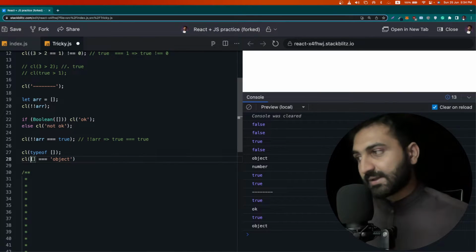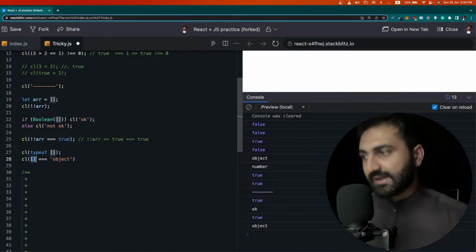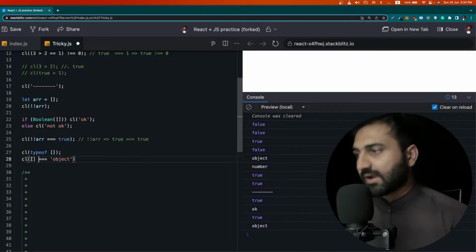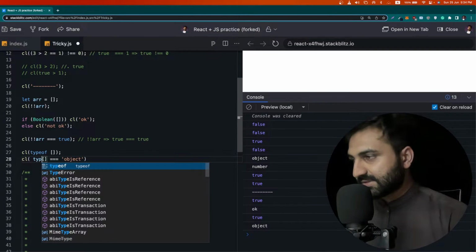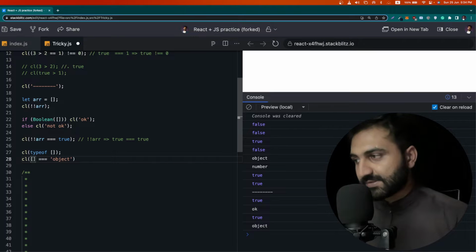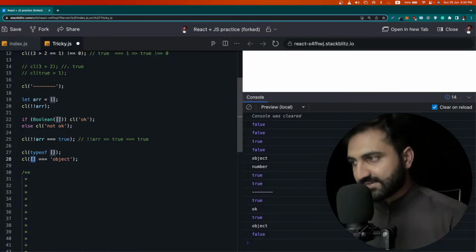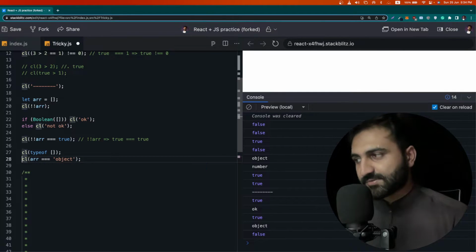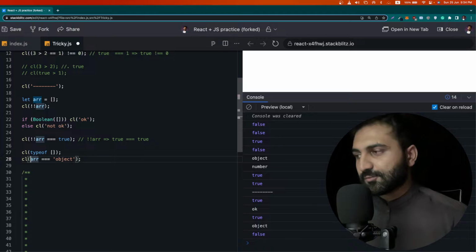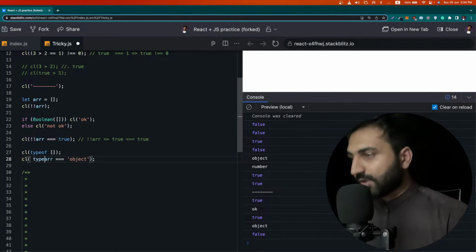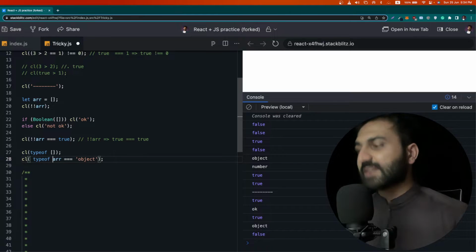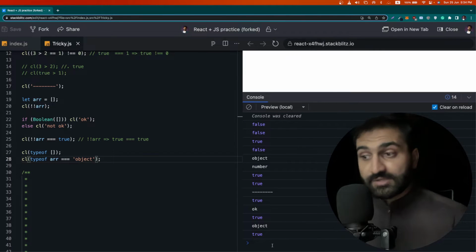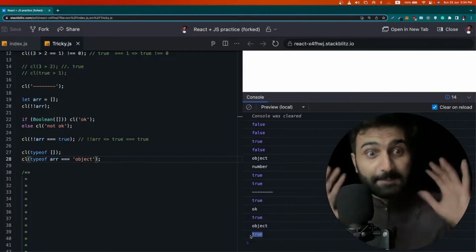If someone compares this empty array with object, what will be the output of this? This will be false, of course, because the empty array is holding an address, a pointer to a memory address, but we are comparing it with object, which is totally false. Now if I compare the type of the array with object, now it is true. That is amazing.